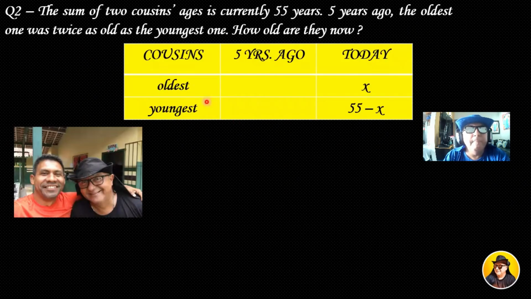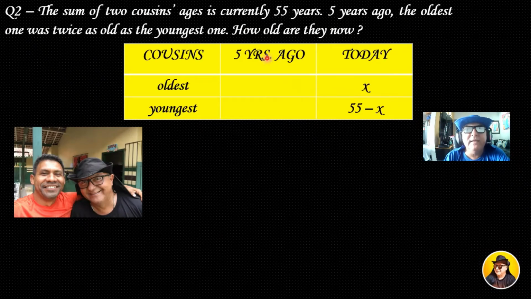Let's pay attention. I have cousins, the oldest one and the youngest one. Today, let the oldest one be x. And if the sum of their current ages is 55 years, it means that the youngest one is 55 minus x, because the sum of their ages is 55. So one is x, the other one is 55 minus x. This is today's age.